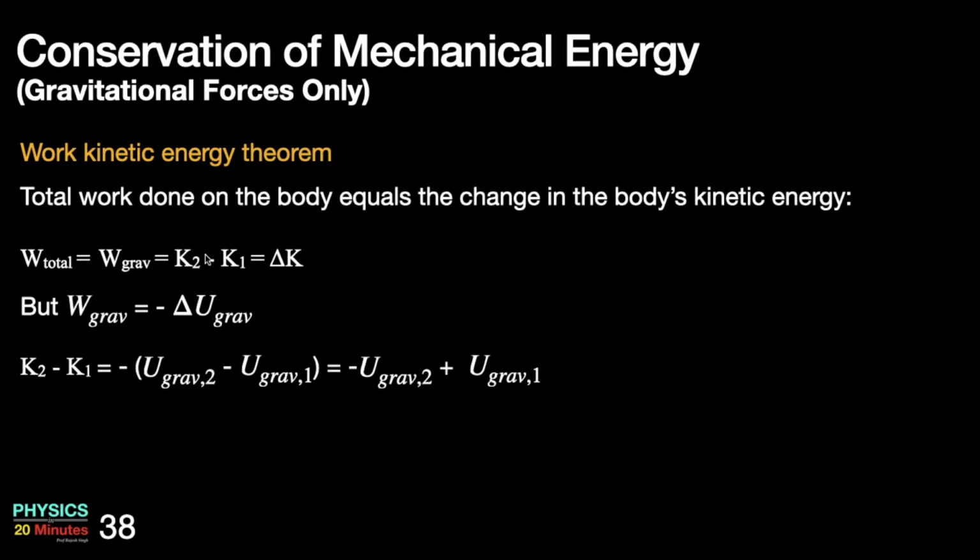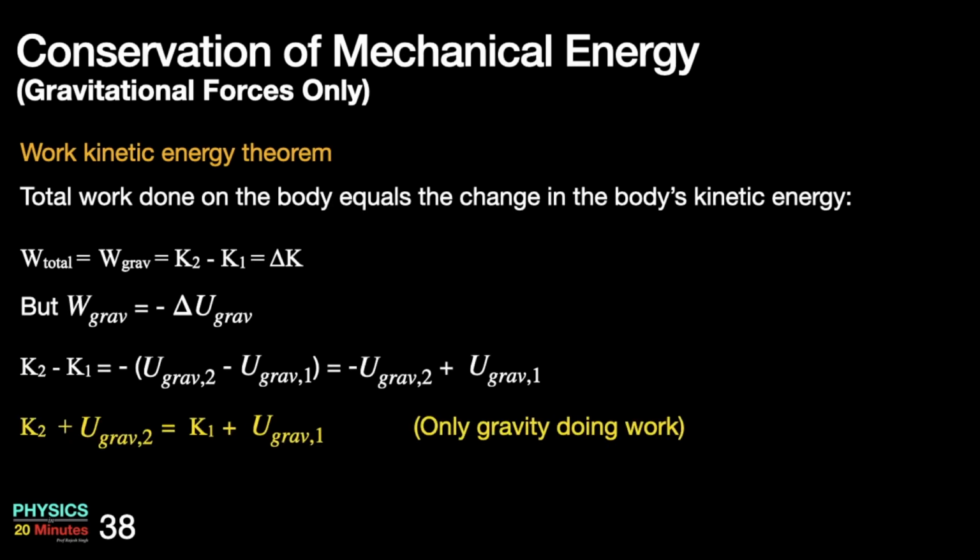So I can write K2 minus K1 is equal to W grav, but W grav is negative of delta U. I have jumped one step. So the minus sign is here. Change in potential is potential at final position minus potential at initial position. So delta U is U grav 2 minus U grav 1. Then I can open the bracket. So first term becomes minus, second term becomes plus.